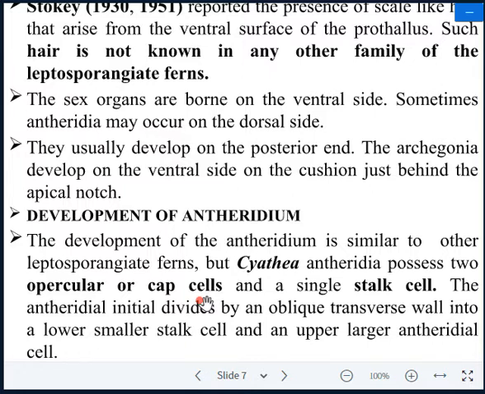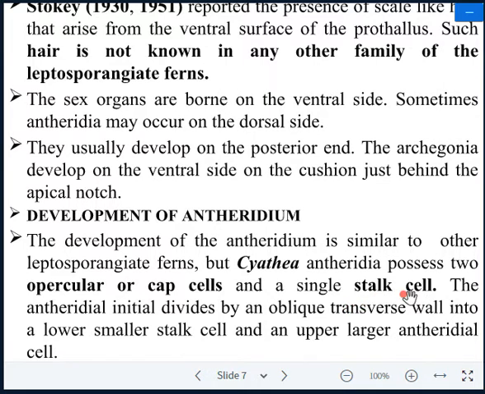As you know very well, the antheridium is made of first ring cells, second ring cells, remember, opercular cells। बताया था ना opercular cells से क्या होता है, एंथ्रीजोइड्स रिलीज होते हैं, बट साइथिया में टू कैप सेल्स होते हैं due to an extra division. If you are talking about the development of the antheridium on the prothallus, it is similar to other leptosporangiate ferns like Osmunda and Ophioglossum etc. But Scythia antheridia have two cap cells, two opercular cells and a single stalk cell.